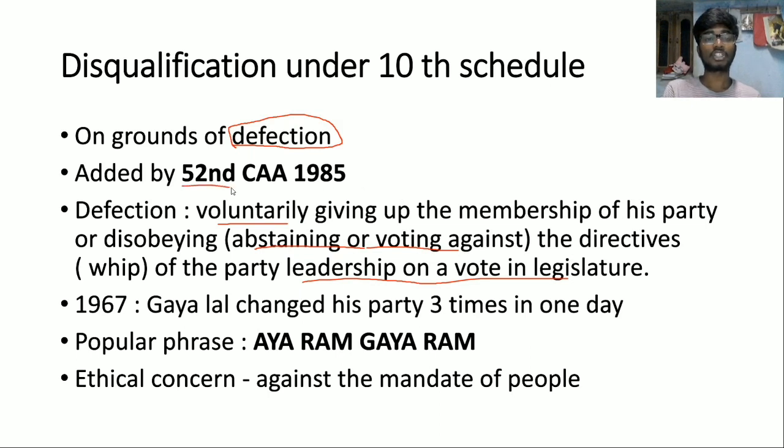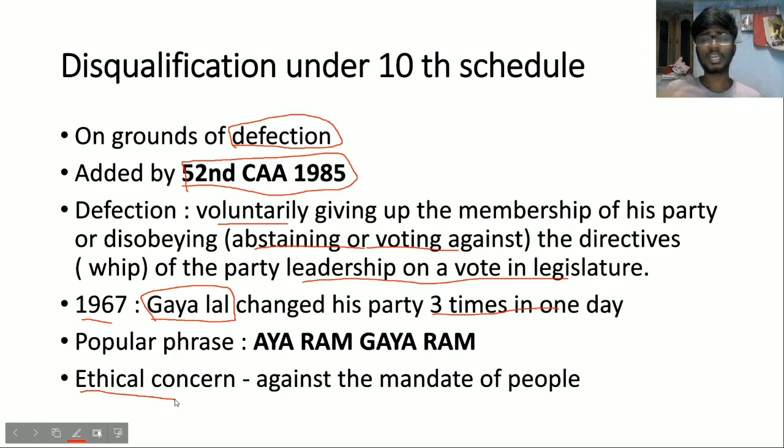And this anti-defection law was not there in the original Constitution. This was added by the 52nd Constitutional Amendment Act 1985. Why? The trend of defection actually started in 1967, when in Haryana there was an MLA called Gayalal. He changed his party 3 times in one day. In the morning, he jumped from Indian National Congress to Janata Dal. Then after 9 hours, again he jumped from Janata Dal to Indian National Congress. So this type of thing has raised some ethical concerns, like it is going against the mandate of people.